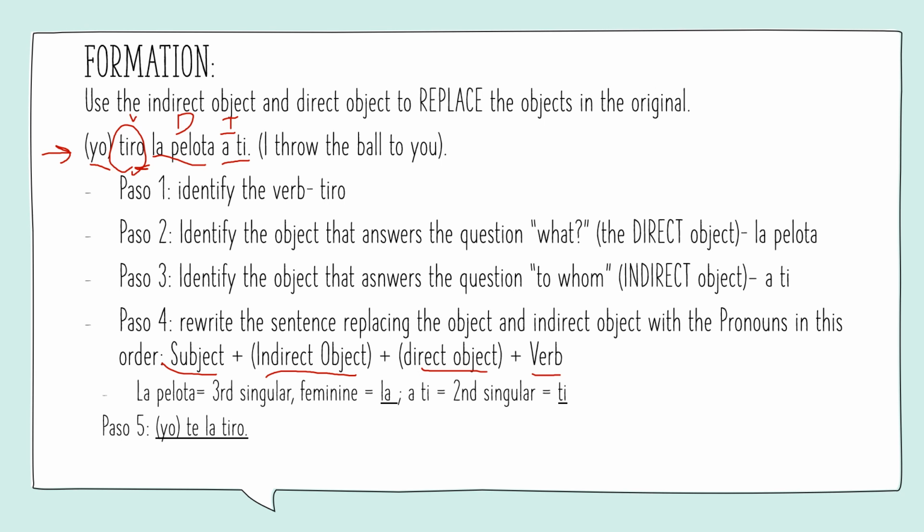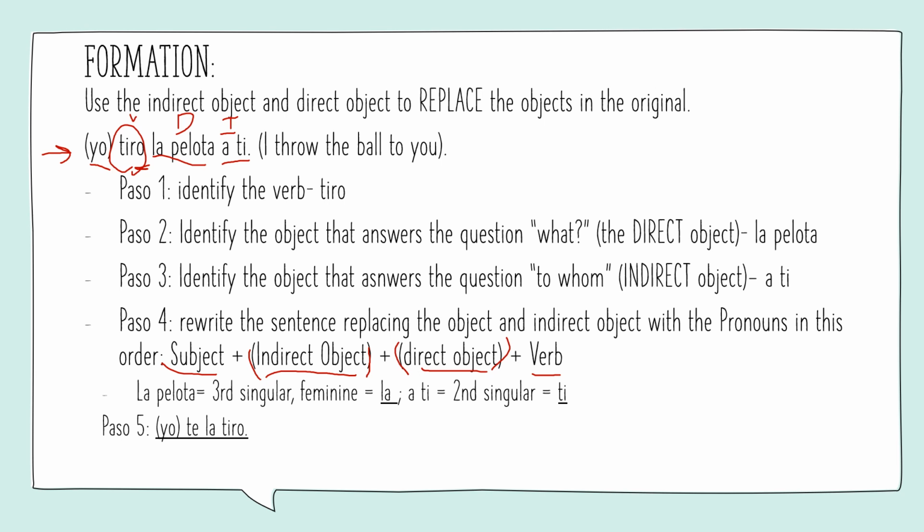The reason I put these in parentheses right here is because you're not necessarily going to have one or the other or both. You might have an indirect object, you might have a direct object, you might have both. We're going to use this as an example because I want to show you how you would put this if you have both. You put indirect first, direct second.